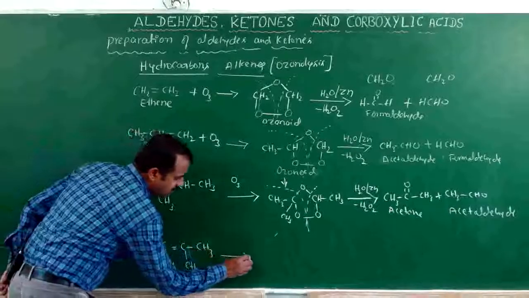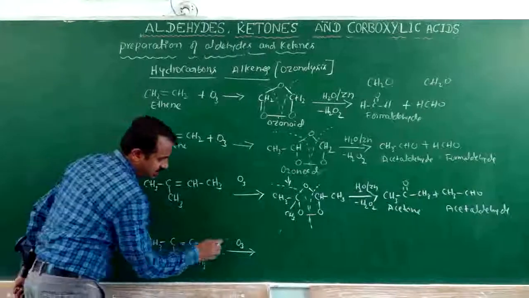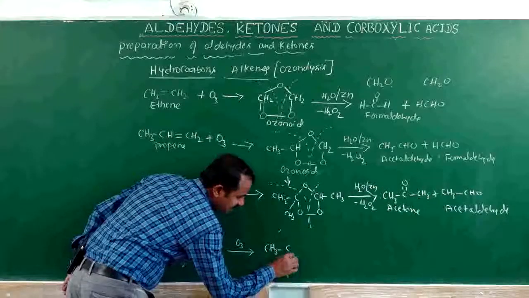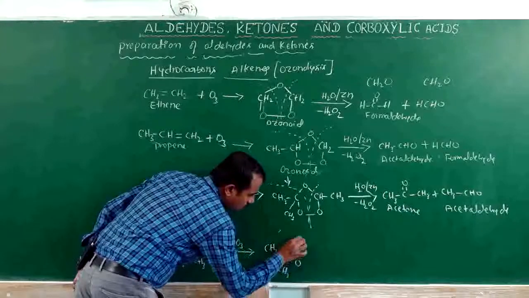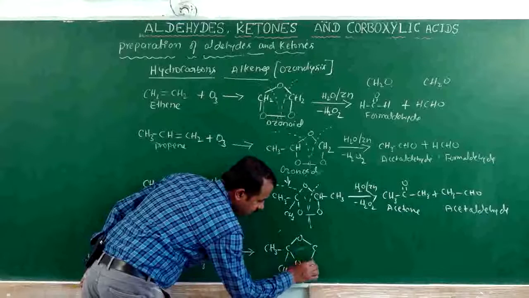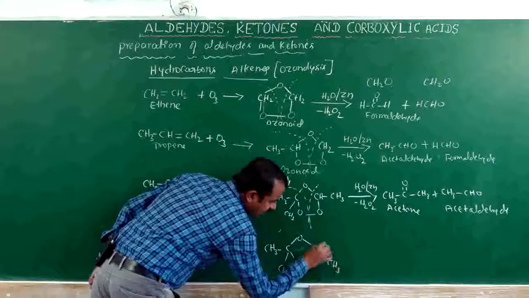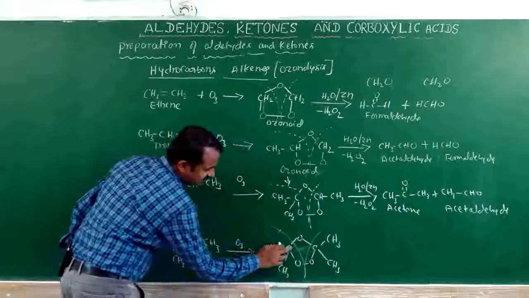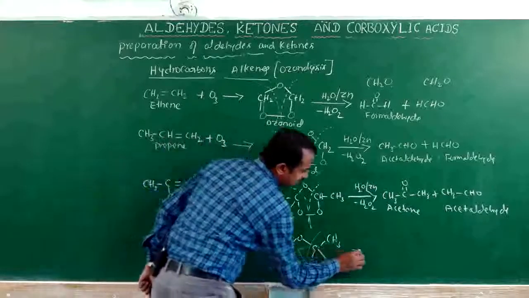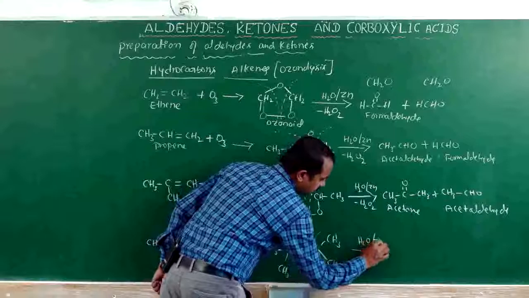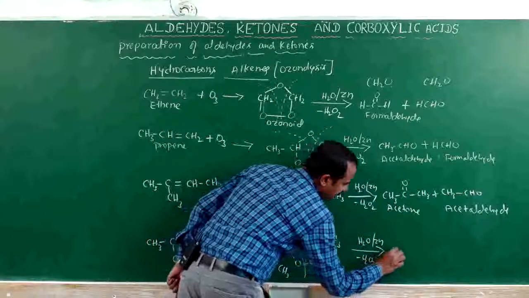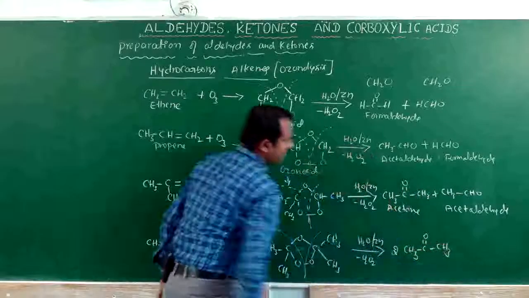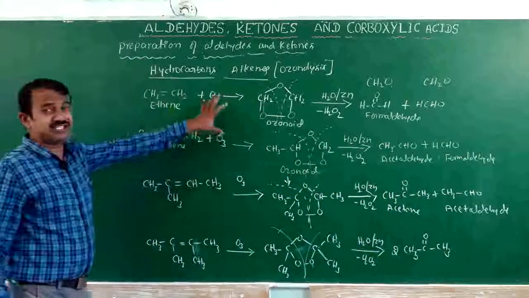Here also it reacts with ozone to form the ozonide, which undergoes hydrolysis in the presence of zinc, releasing hydrogen peroxide, giving 2 molecules of CH3COCH3. These are all ozonolysis of alkenes.